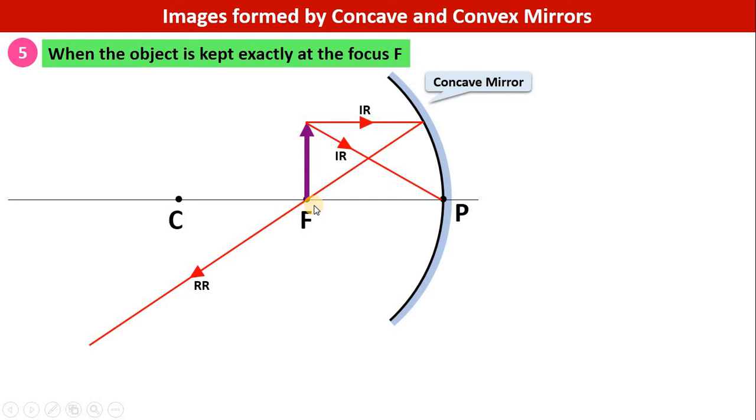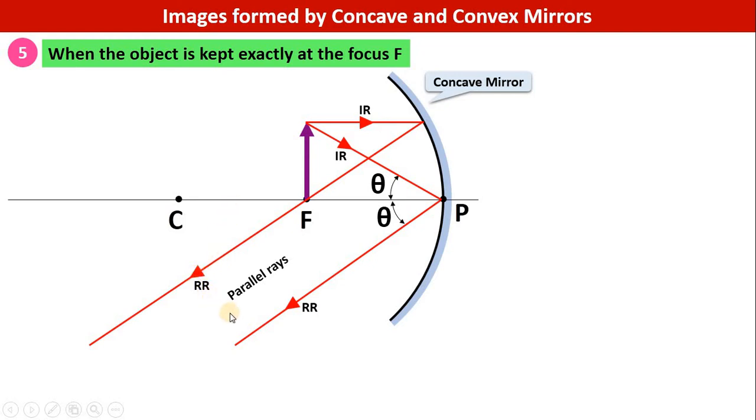The fourth rule says that whenever any light ray strikes the mirror at the pole making a certain angle theta with the principal axis, then the reflected ray also makes the same angle theta with the principal axis. Now we have obtained both our reflected rays, and in this case it would be found that both the reflected rays will become parallel to each other.